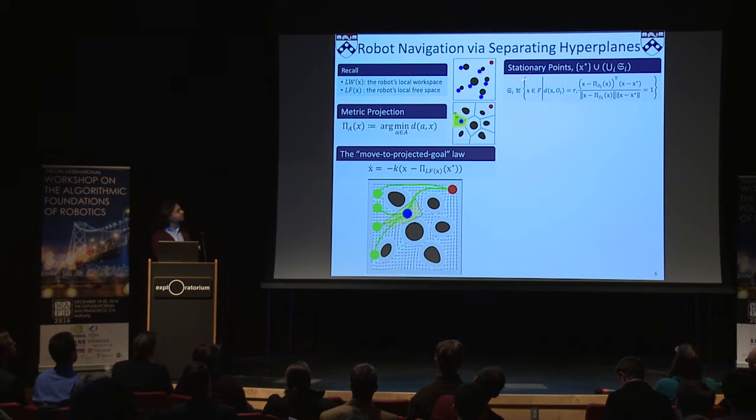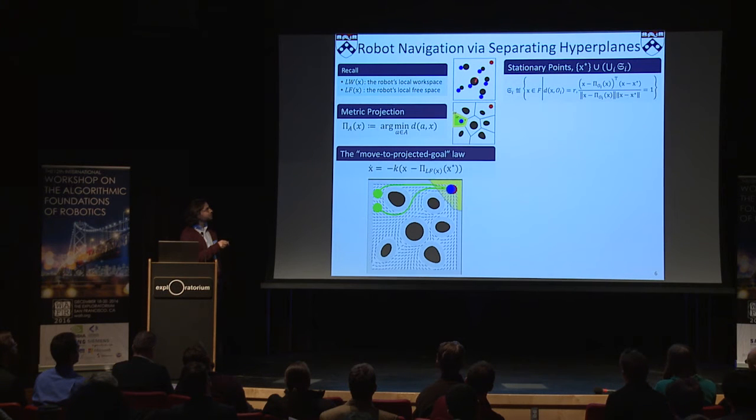Before continuing with the stability properties, let's pay some attention to the stationary points of this vector field. It is clear that we have a stationary point at the destination, but there are also stationary points associated with the obstacles, and one can easily locate them because the robot needs to be at the boundary of the free space. At a critical point, the robot centroid, its projection on the obstacle, and the goal point should all be collinear.